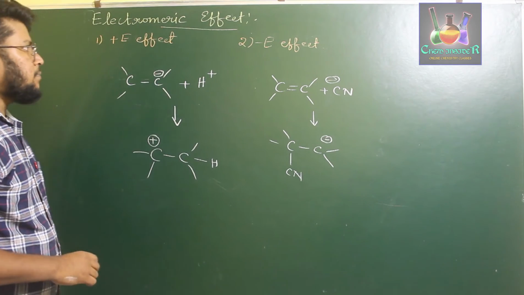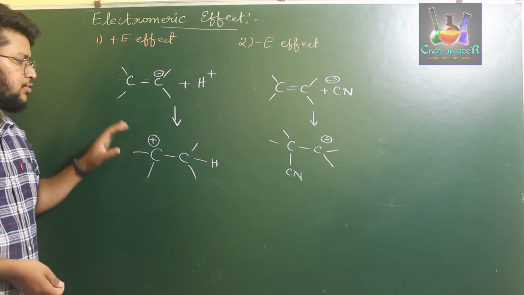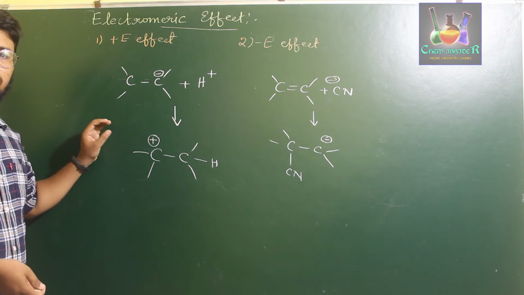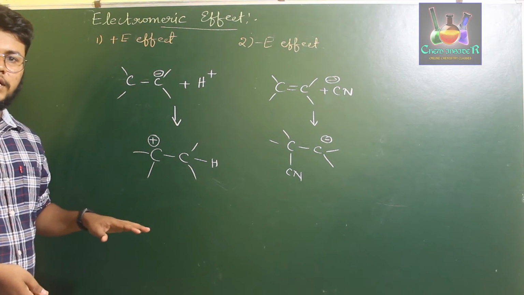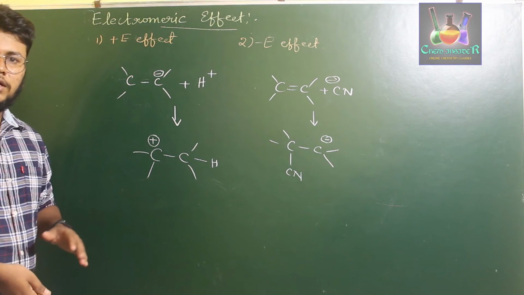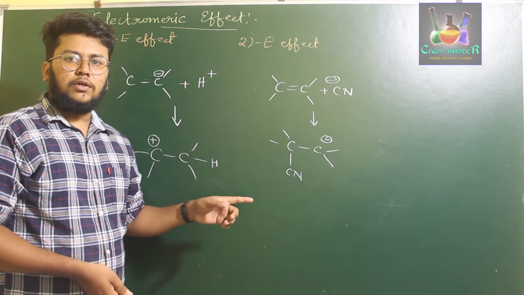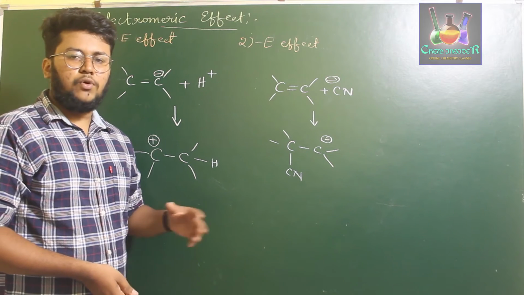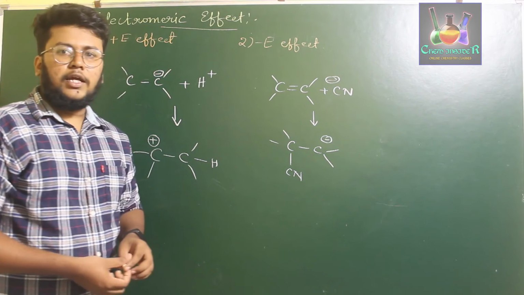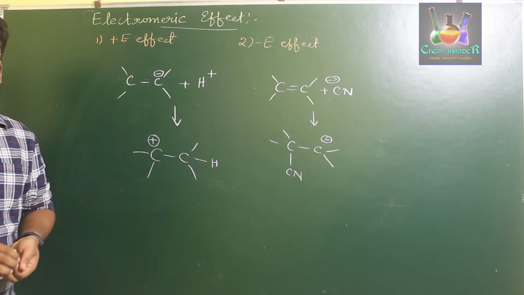So this is the positive E effect and the negative E effect. Positive E effect is where the electrons from the bond breaking and the attacking reagent both attach to the same atom of the double bond. If the electrons and the attacking group go to two different atoms involved in the double bond, then that type of effect is called the negative E effect. Okay, so this is about the electromeric effect.